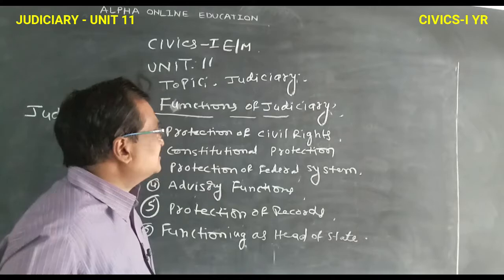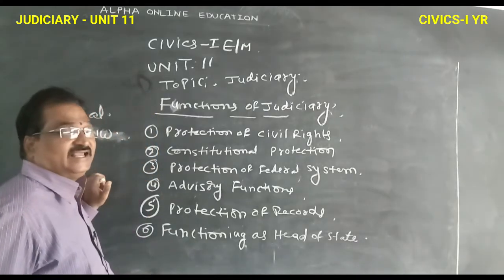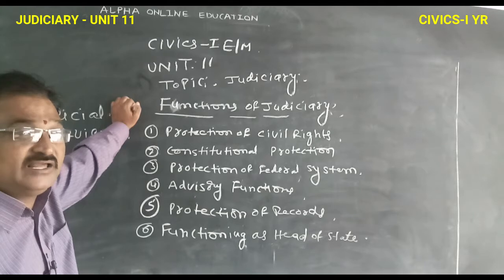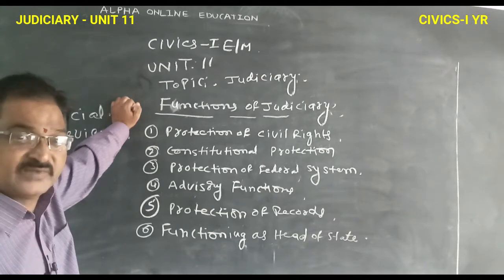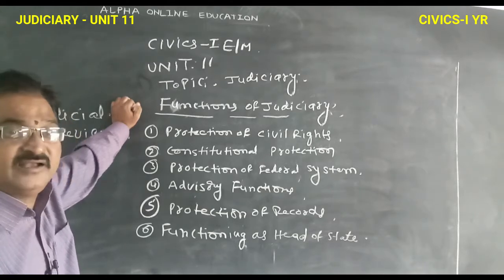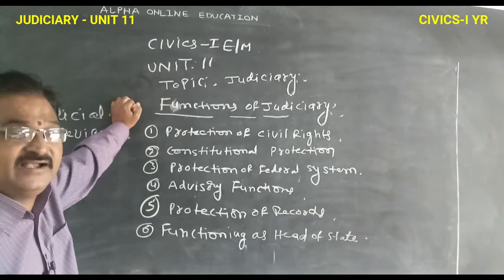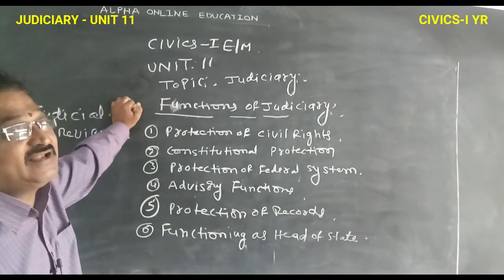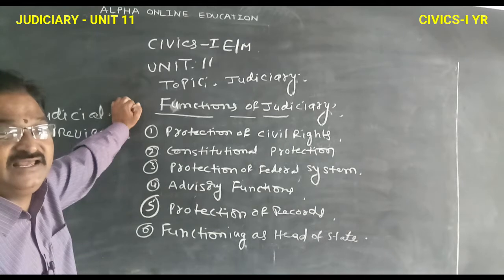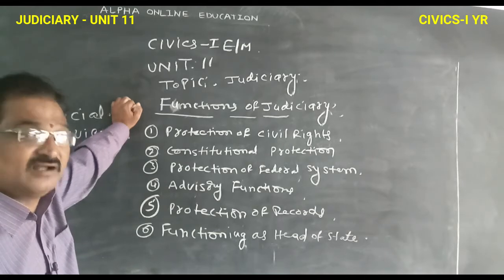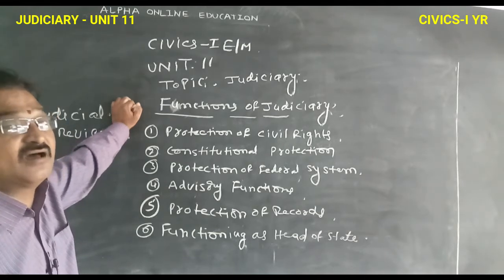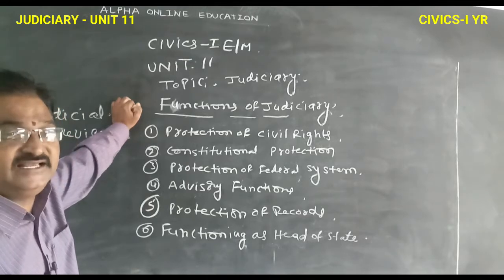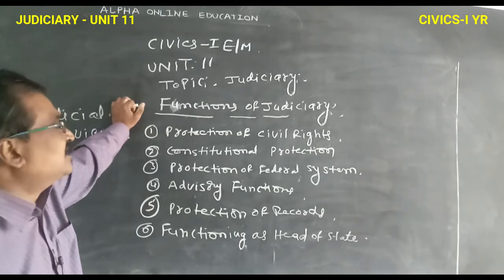If at the time of legislation they do not give priority to legality, the department of judiciary enters and stops that. If there is anything illegal in the organ of the executive, at that time the department of judiciary enters.